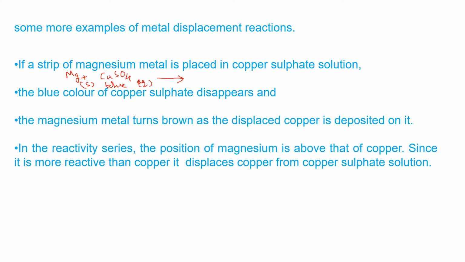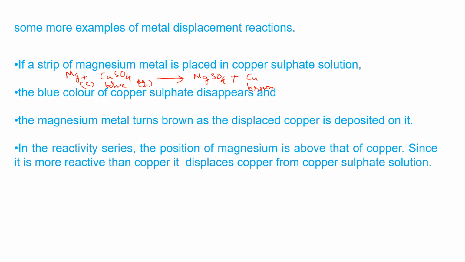After some time the blue color will disappear, meaning it will become colorless, due to the formation of magnesium sulfate, and copper will be deposited over the magnesium metal. Due to that, the magnesium metal will turn brown. So the blue colored solution becomes colorless due to the formation of magnesium sulfate.